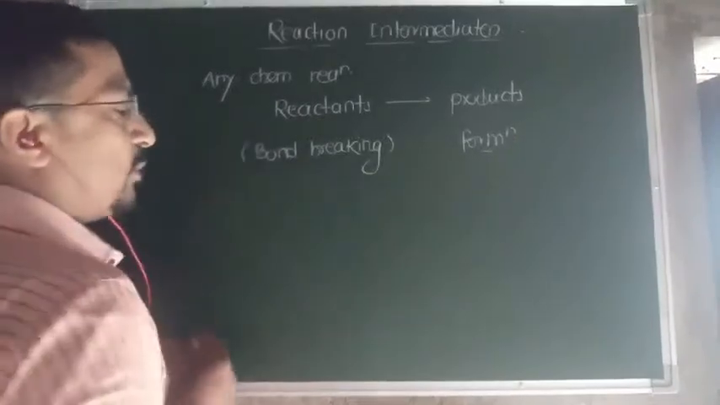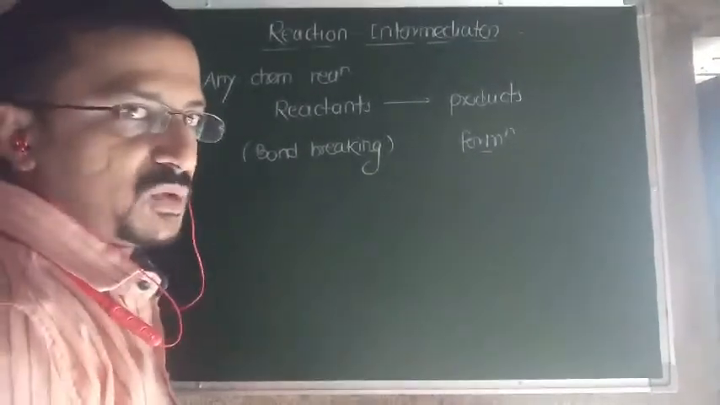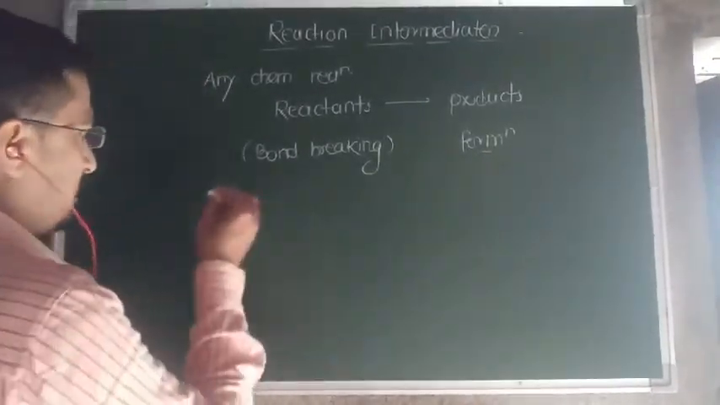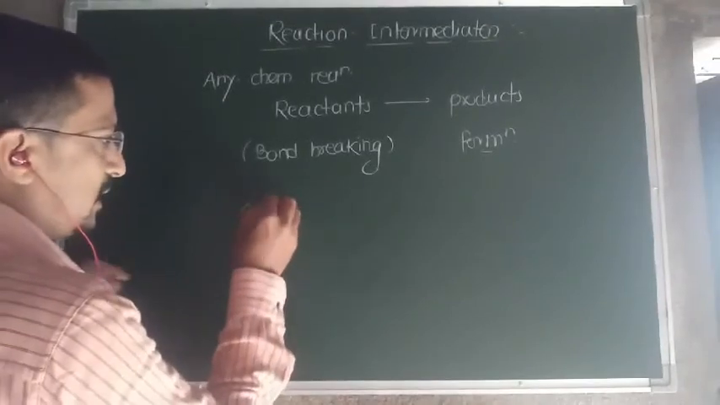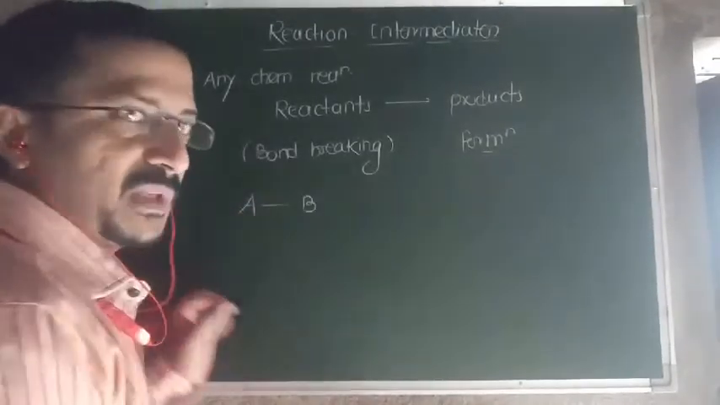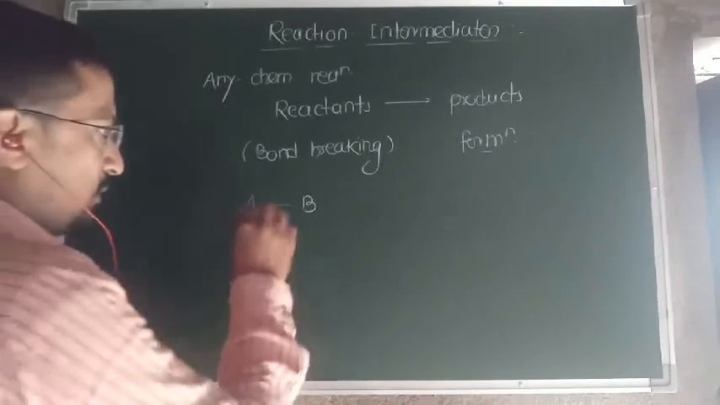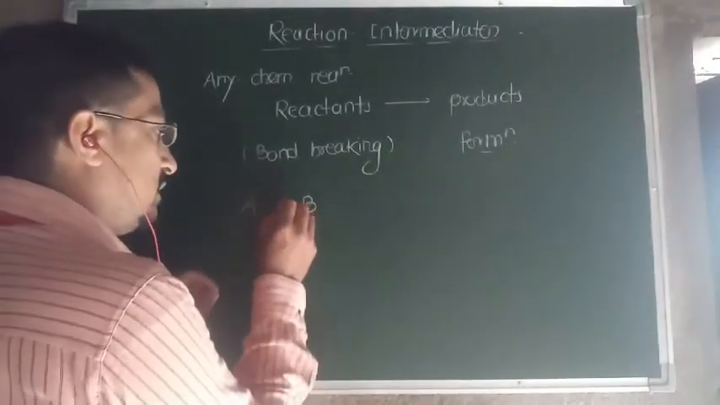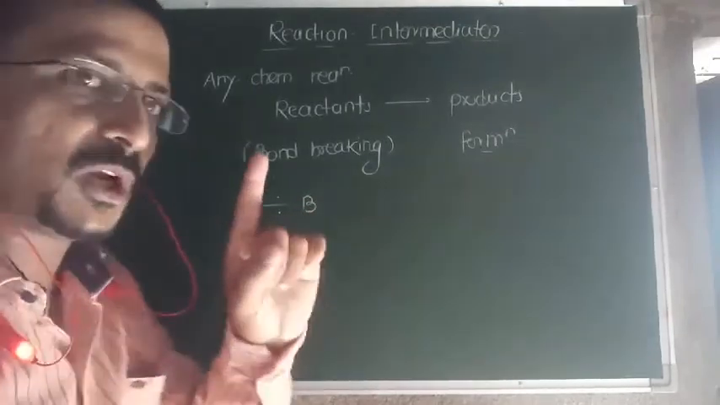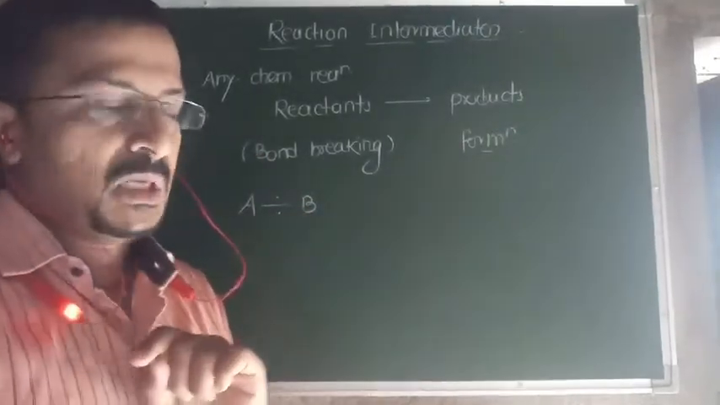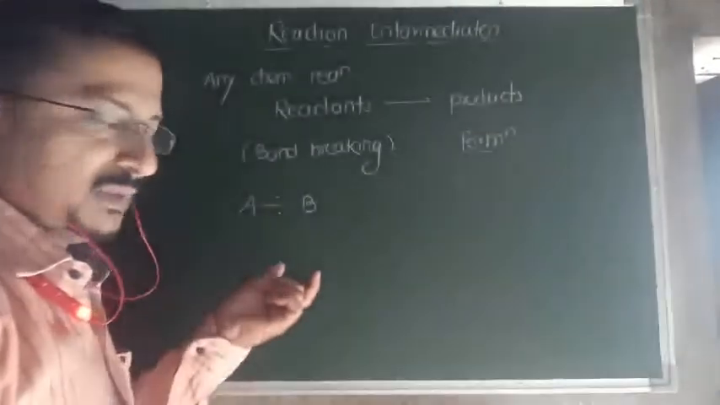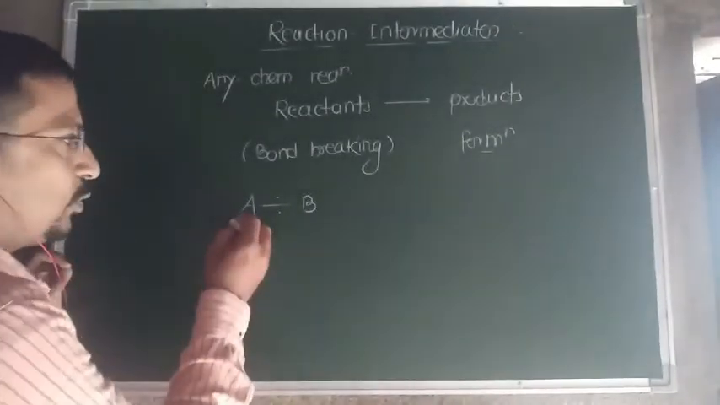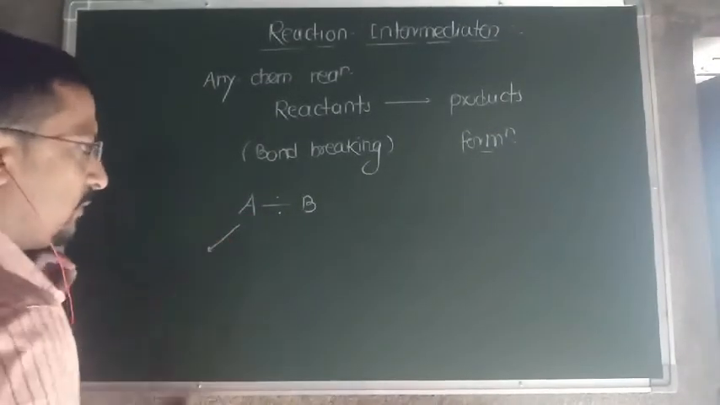Now, the bond breaking process can be explained like this. Suppose AB is the molecule. The bond between A and B has two electrons, meaning one pair of electrons is placed between A and B. If you want to break this bond, it can be broken in two ways.